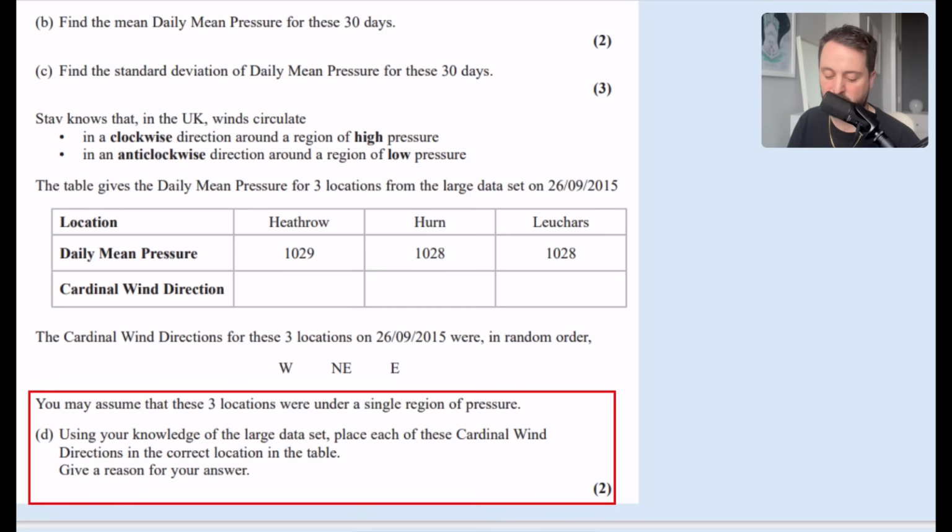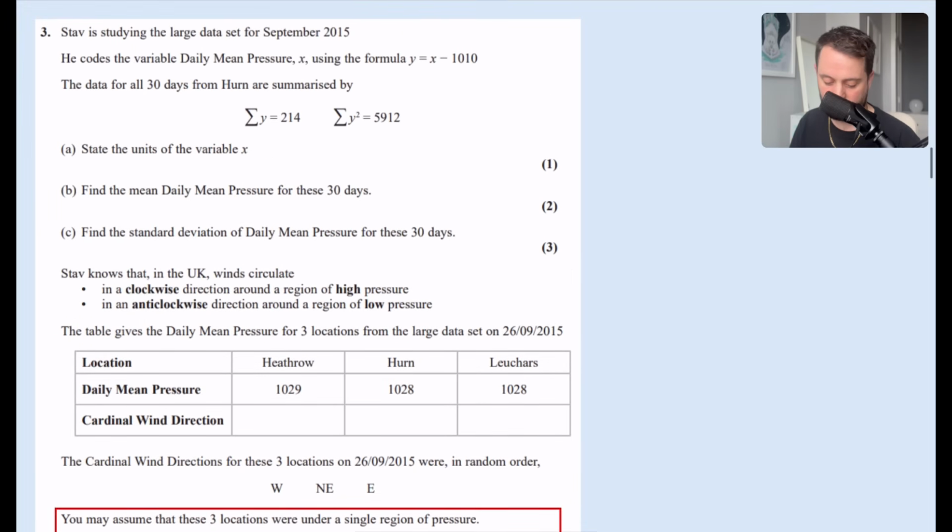The table gives the daily mean pressure for 3 locations from the large data set on the 26th of September 2015. Now, it says here that we've got the mean pressure for these locations, which I think, from what we know before, was quite high. But the reason that we know this is quite high is because we would have found out in part B what the mean pressure was. Now, I think the mean pressure, if we'd done this from part B, would be the sum of y divided by the number of days, which is 30. So that is 214. Is that the right thing I'm looking at?